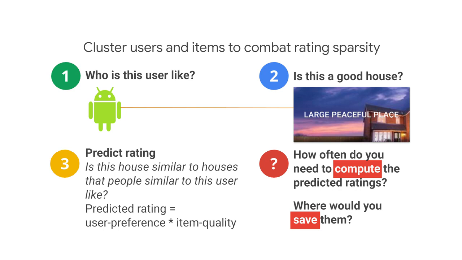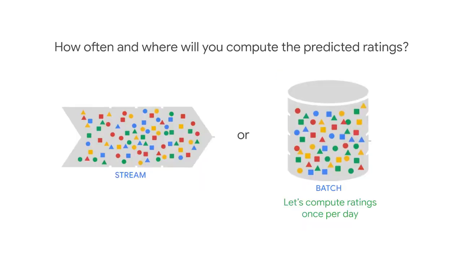Now that we understand the problem and the approach, we need to address the last question, the infrastructure question. How often and where will you compute the predicted ratings? And once you have them, once you've computed these ratings, where would you store them? What do you think? How often and where will you compute the predicted ratings?